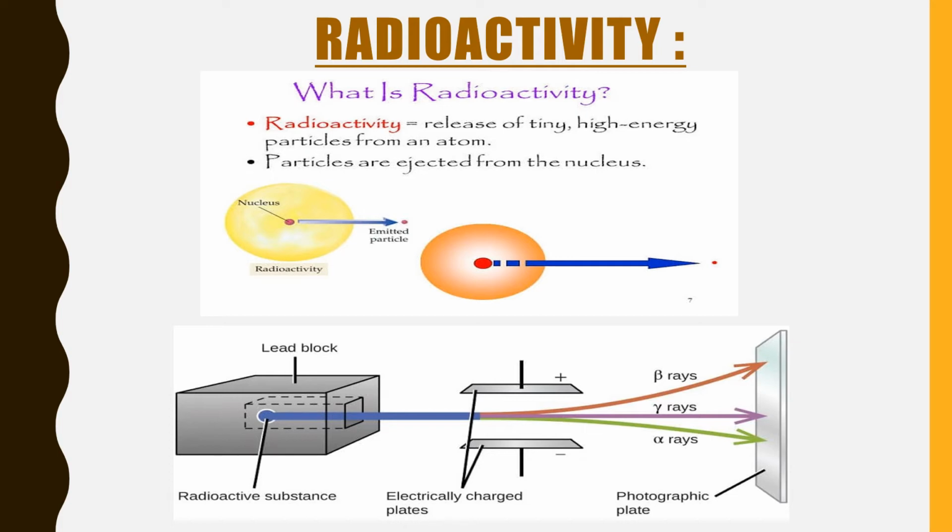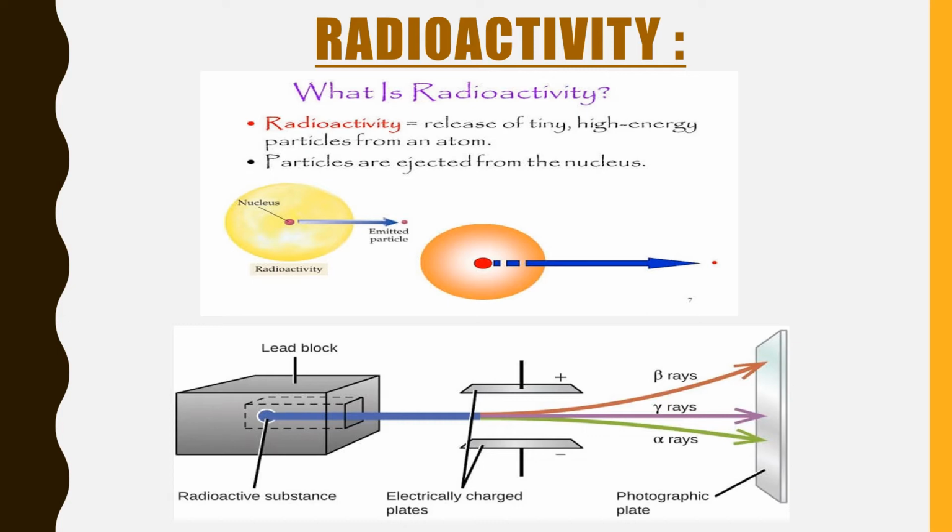This was further confirmed by the phenomenon of radioactivity discovered by Becquerel in 1896. So what is radioactivity? Radioactivity is the phenomenon of spontaneous emission of radiations by certain radioactive elements like uranium, radium, polonium, etc. The elements emitting such radiations are called radioactive elements.